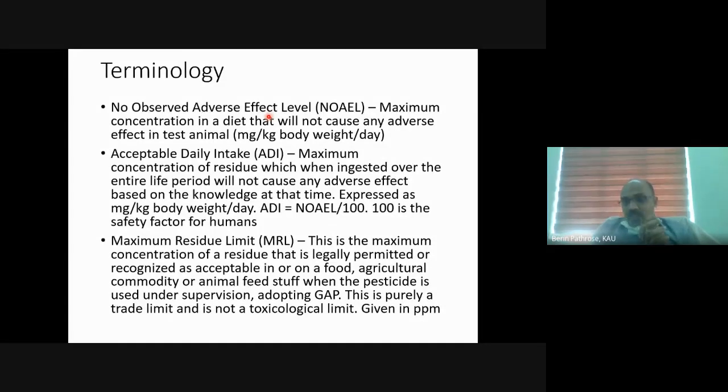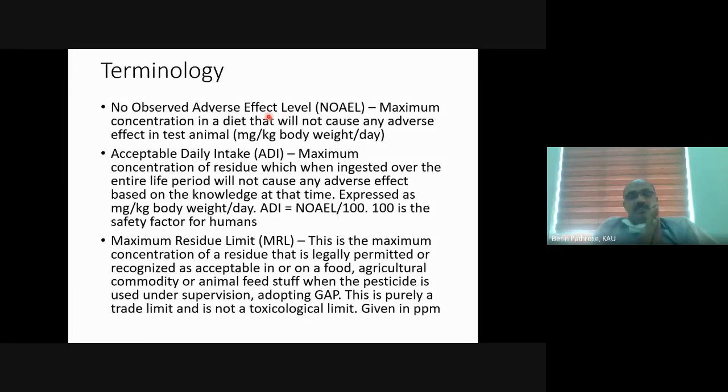It is 4.8. That is correct. That means you can consume 4.8 milligram of that particular pesticide daily throughout your lifetime without any adverse effect on your health.